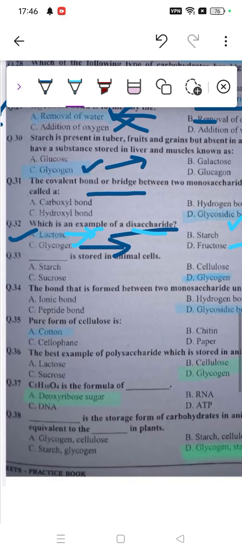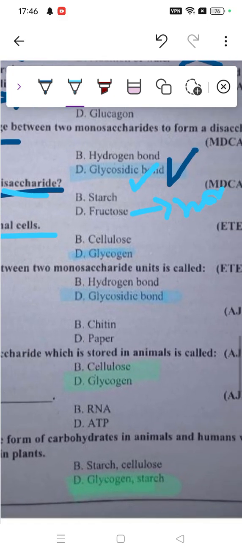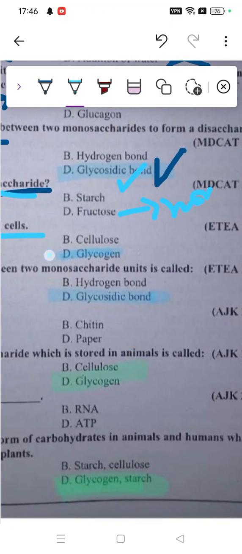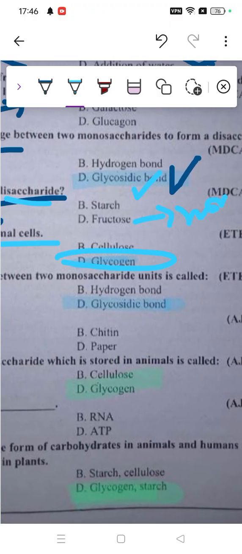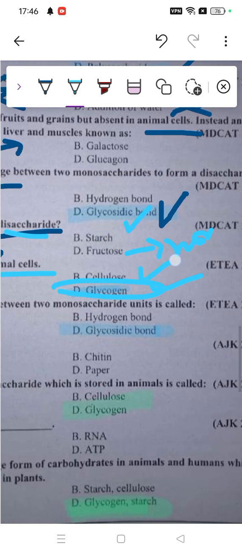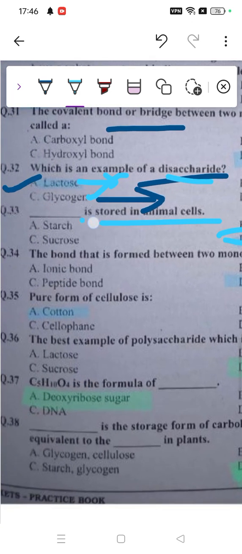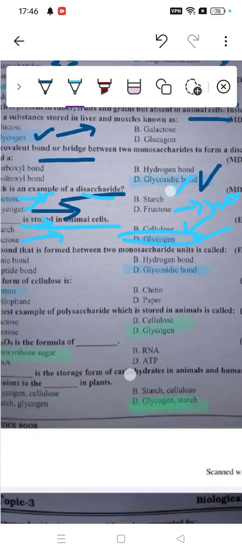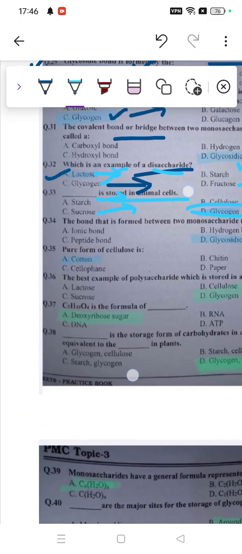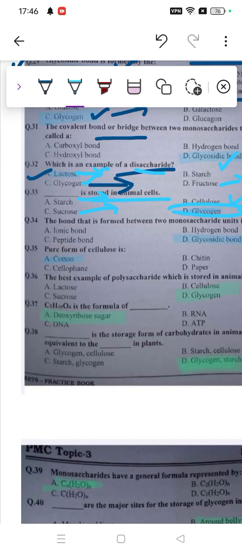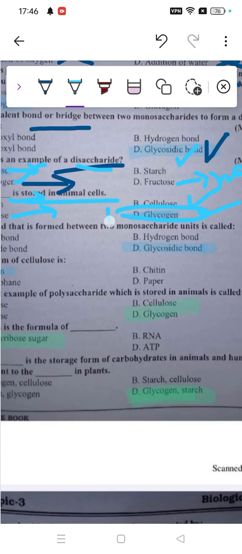Dash is stored in animals, and it's like the third time maybe this question is here. So glycogen is stored in animals. However, cellulose is simple and abundant. Starch is stored in plants, and sucrose is simply two monomers combined, but still it's not the right option. It's not stored in animal cells. However, glycogen is the right option.